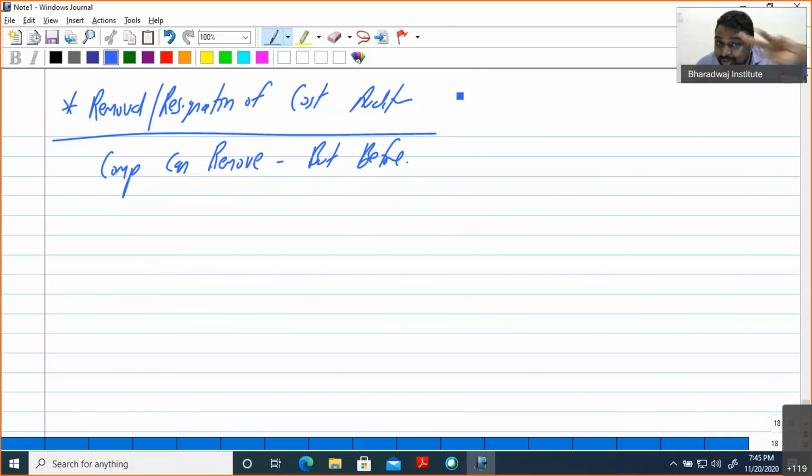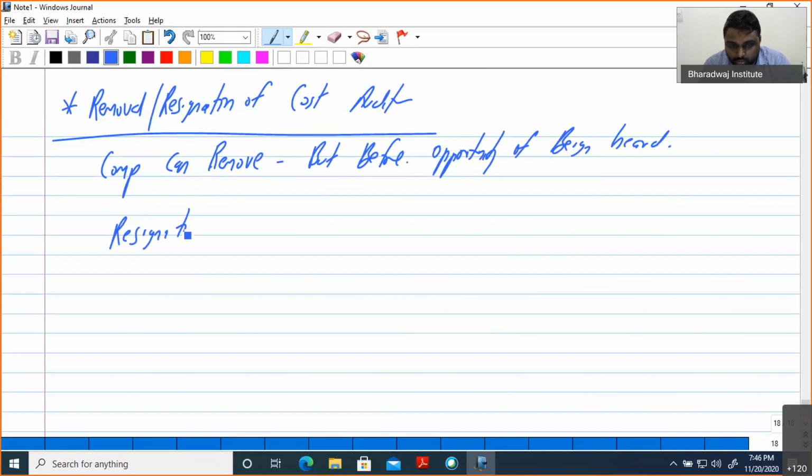There will be a probable question from each point. Then resignation: the cost auditor can also resign. So continue to the next point.